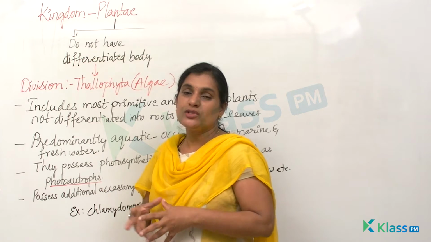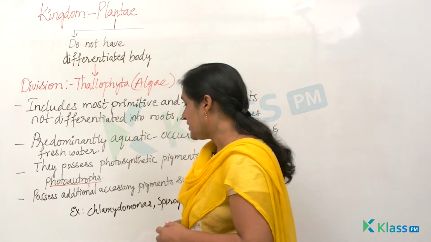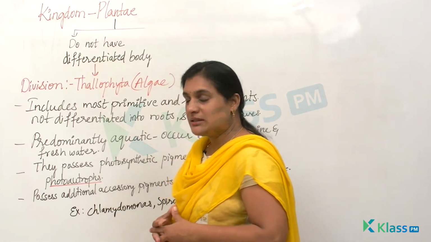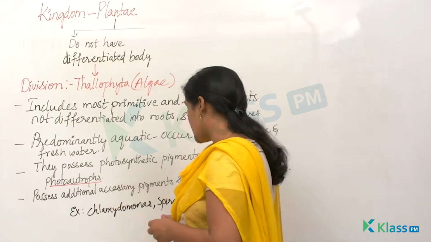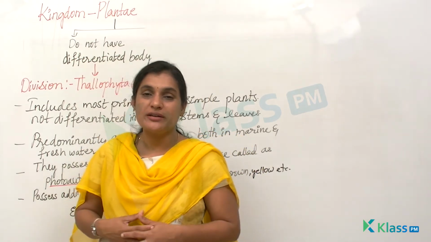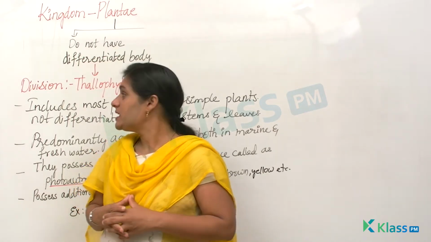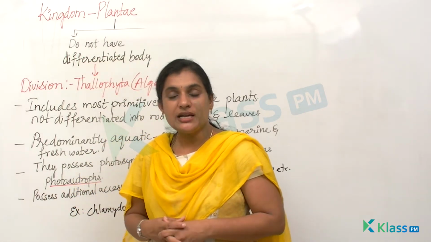So apart from this, they also have red, brown, and yellow algae, and mostly organisms like Chlamydomonas, Spirogyra, Chlorella, Volvox all fall under the category of division Thallophyta. So this Thallophyta is nothing but commonly called algae.